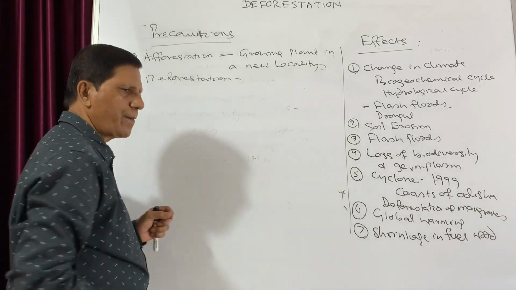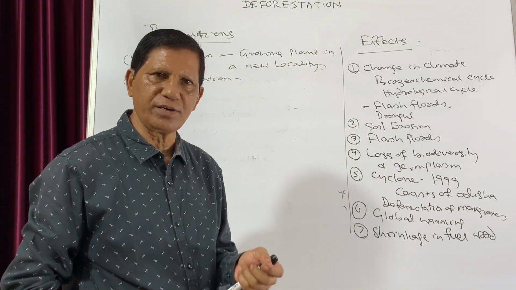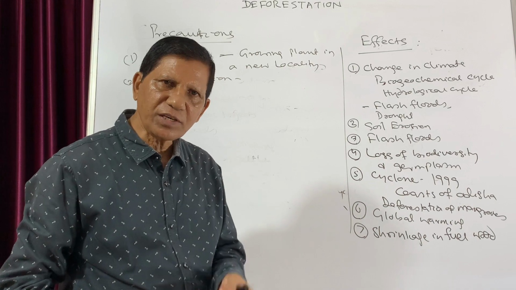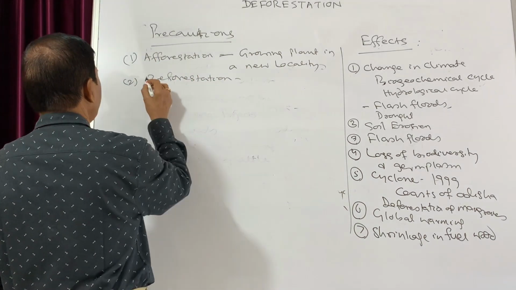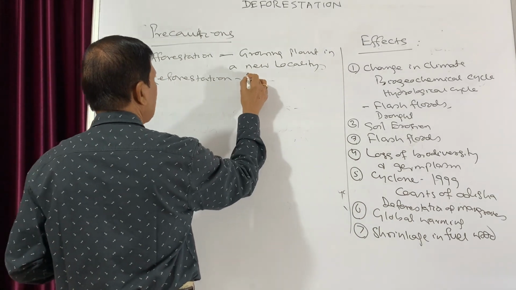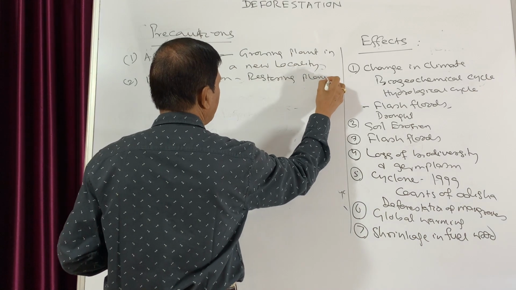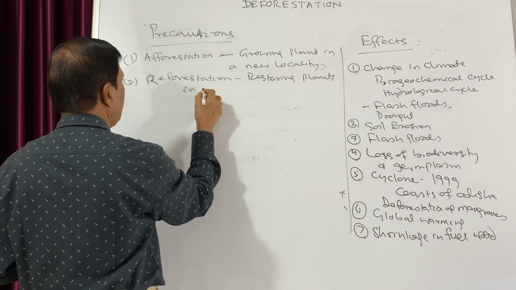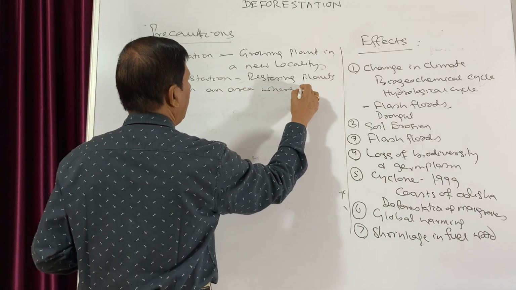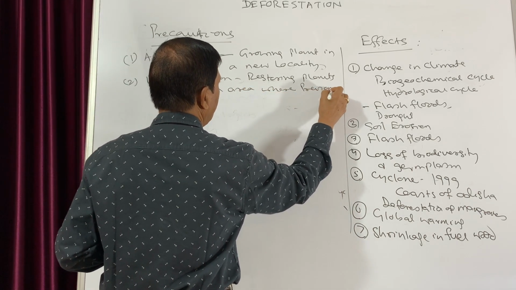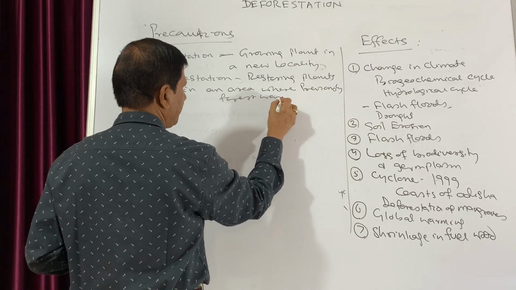Reforestation means, suppose in one area forest was there, but it has been deforested. So in that deforested land, again you grow plants. That is reforestation. That means restoring plants in an area where previously forest was there.